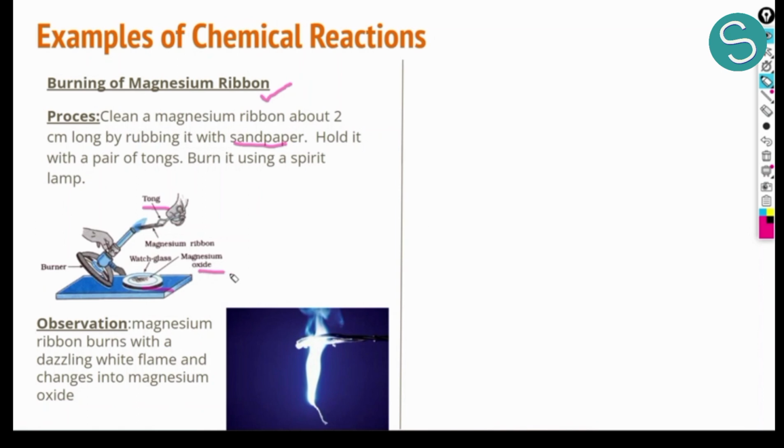So after this complete process, what is our observation? We observe that magnesium ribbon burns something like this. When magnesium ribbon is burnt, it produces a very bright light. Something like this kind of structure is observed, and magnesium oxide is formed. So this is our observation when we burn magnesium ribbon.